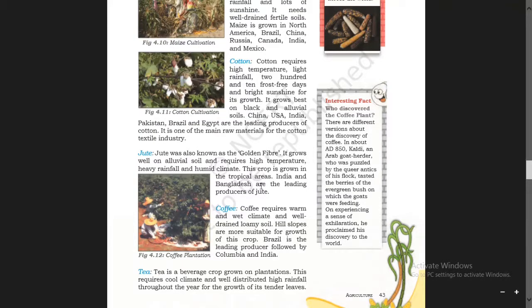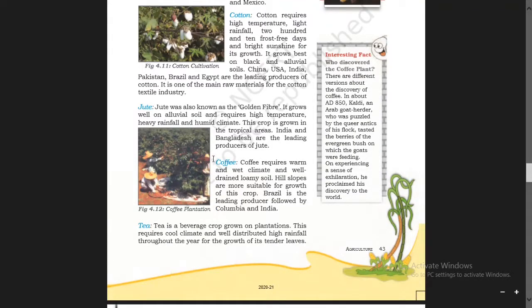India and Bangladesh are the leading producers of jute. Okay, in your higher classes again, you will get this jute. Most of the jute grows there in West Bengal. Hooghly River Basin, it is best for growing jute crops because ample water for retting jute is available there.